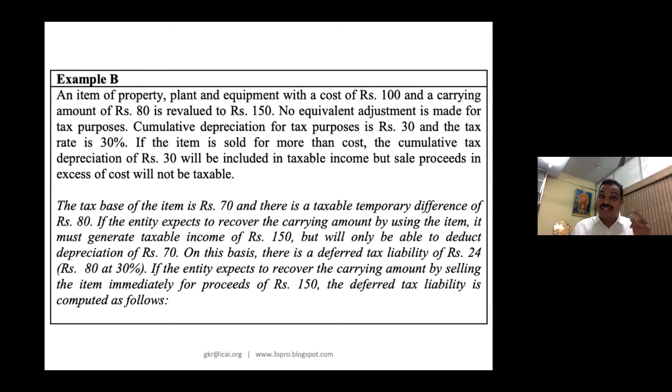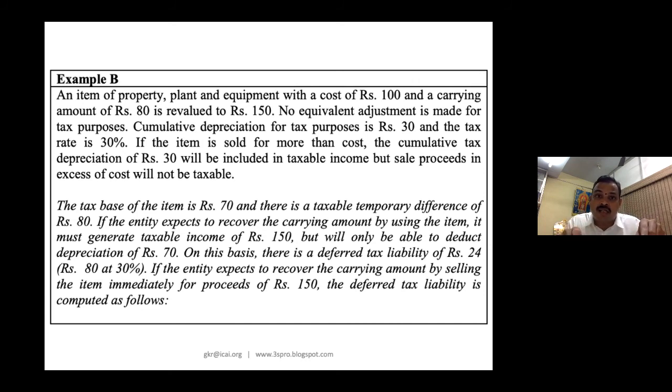Carrying amount of 80. So that means my book balance is 100 minus 20 I have depreciated. Book balance is 80, to be revalued to 150. I think they have revalued it for economic future benefit, all those things. No equivalent adjustment is made for tax purpose.